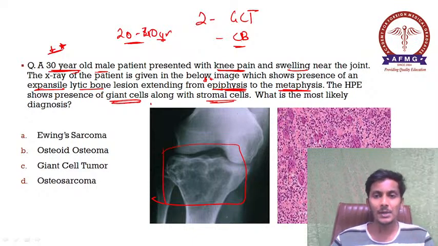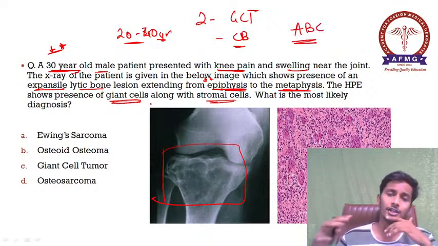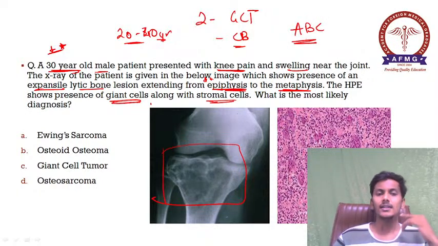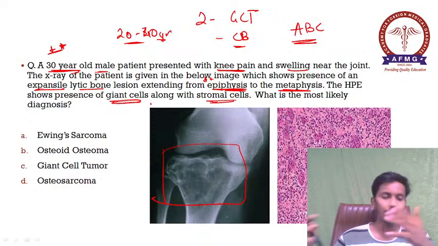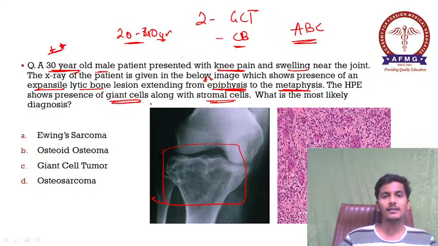Okay, and one more epiphyseal lesion which is not a tumor but it is an epiphyseal lesion, it is your ABC, that is your aneurysmal bone cyst. But anyways, aneurysmal bone cyst is already ruled out and there is no option as aneurysmal bone cyst also, so anyways we can rule it out easily. Then the options left are giant cell tumor and your chondroblastoma.